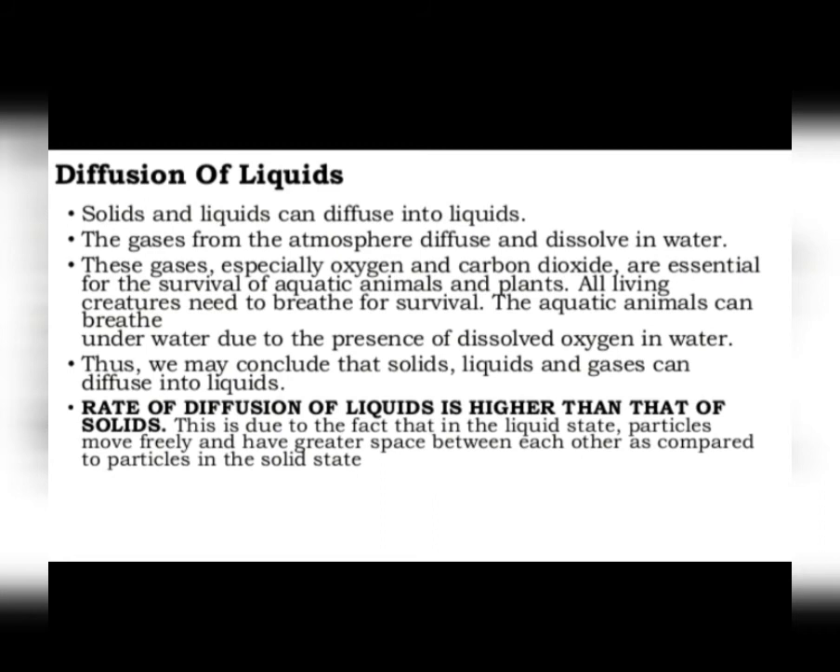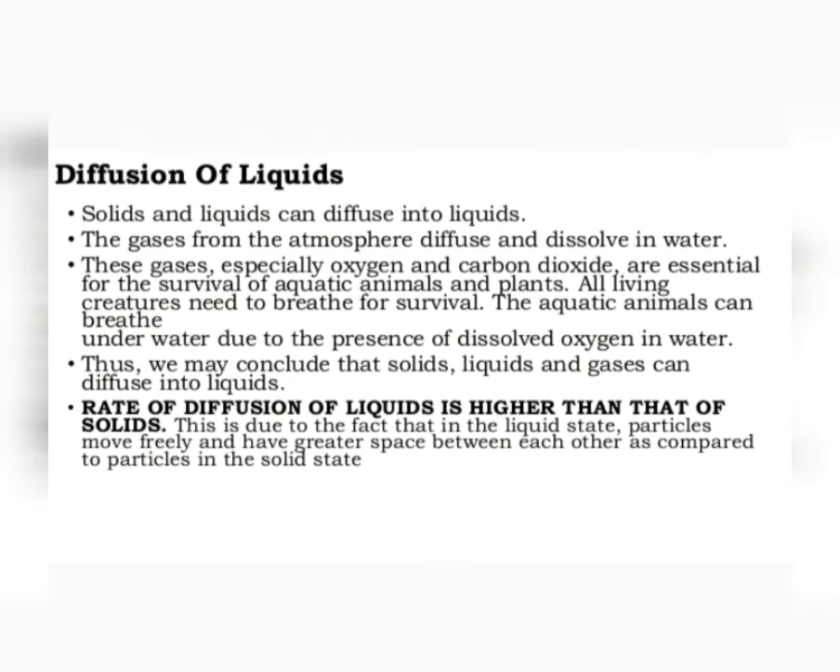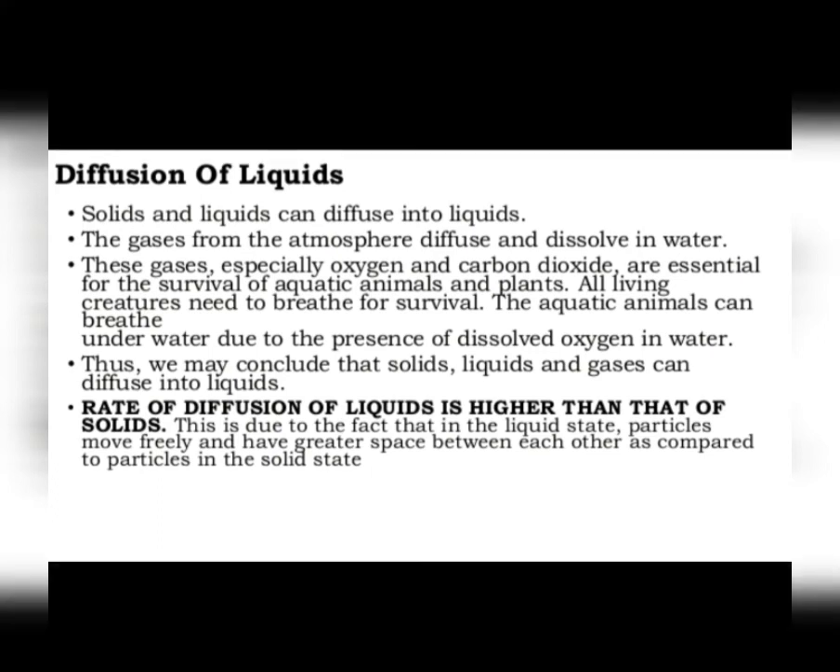Then the aquatic plants use the dissolved carbon dioxide for preparing food by photosynthesis. You are aware of it. And aquatic animals use that dissolved oxygen of water for breathing. So here it's also an example of diffusion of gas into a liquid. In fact, solids, liquids, as well as gases, can diffuse into liquids. And again, the rate of diffusion in liquids is much faster than that in solids, because the particles in liquid move much more freely and have greater spaces between them as compared to the particles in solids, right?